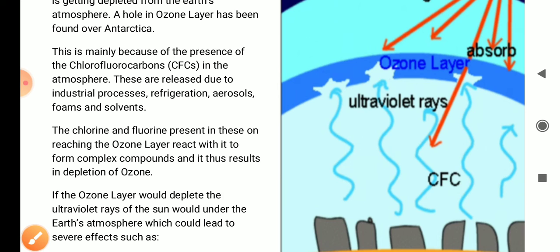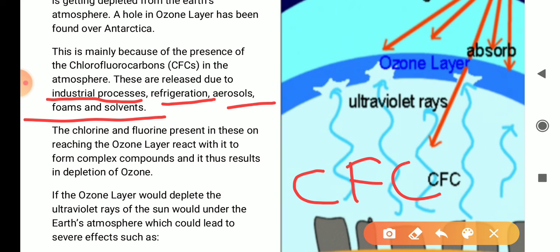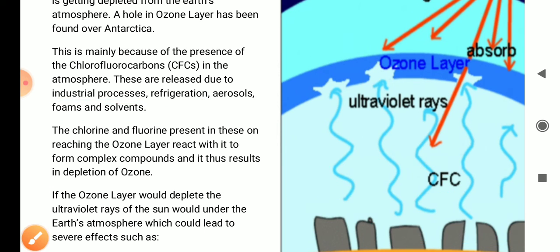But nowadays we are using CFC, chlorofluorocarbon. This chlorofluorocarbon is used in industries, refrigeration, aerosol, foams and solvents. We use deo, perfumes, some of these sprays. They contain CFC.